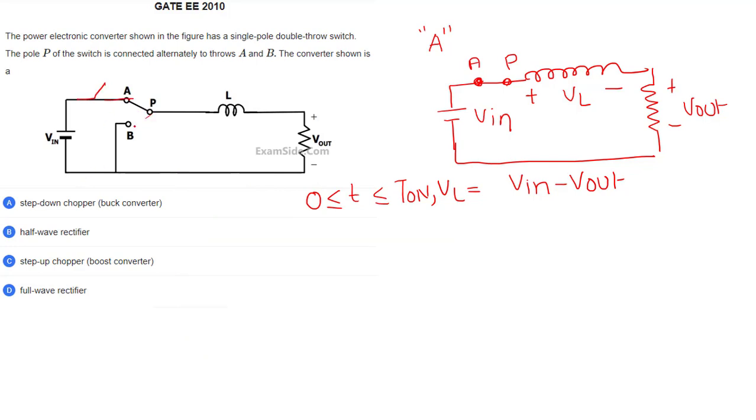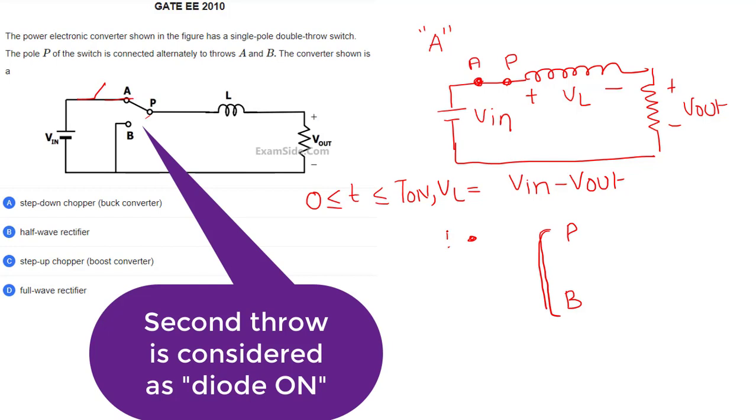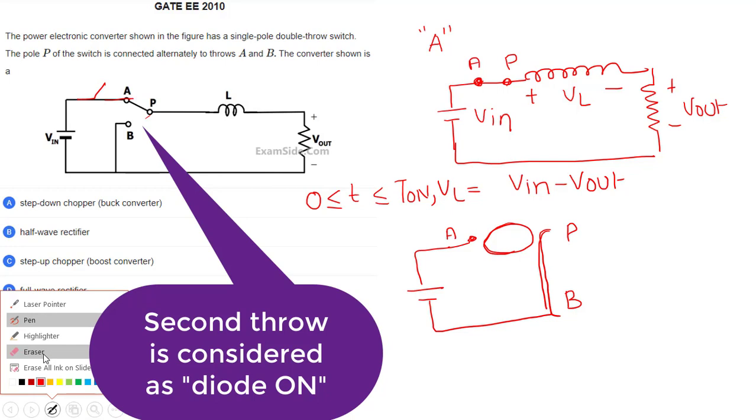In the second throw, if I use the second throw, then what will come? P and B are both shorted, and A is there, and the supply voltage is there. They both are disconnected. Means, can I remove this?